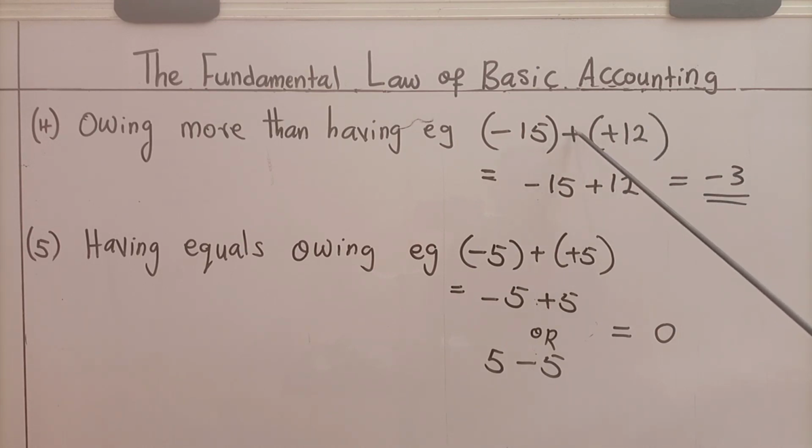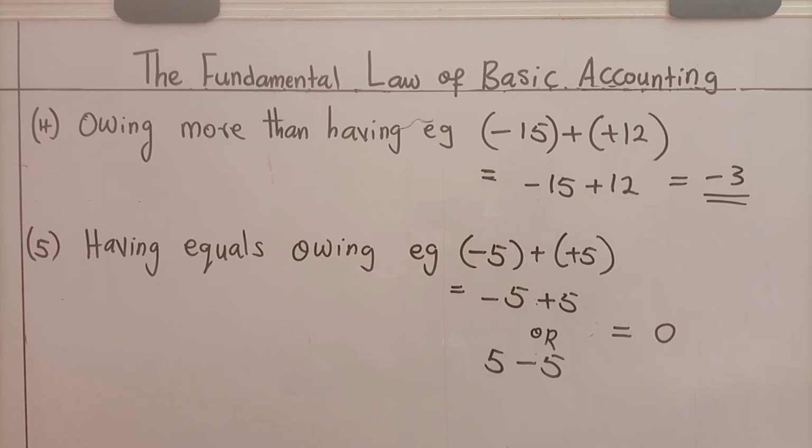Then this plus here is no longer a part of this operation. Before now, it was used to depict reconciliation between what you owe and what you have. And right now, because the bracket is no longer there, that reconciliation is now taking place in our mind. Let's now reconcile minus 15 plus 12. That should be, I owe 15, I have 12.